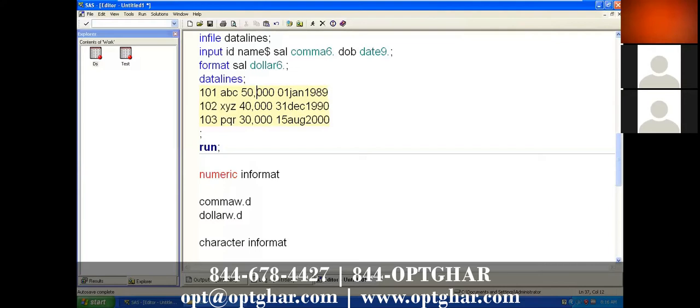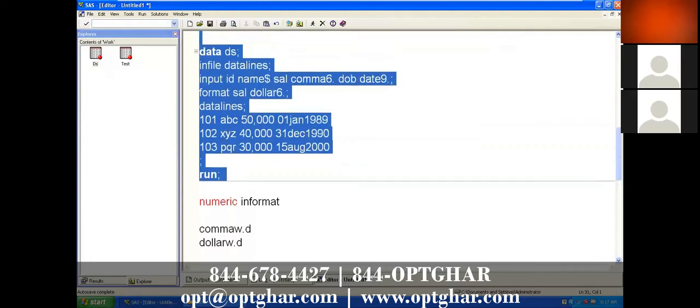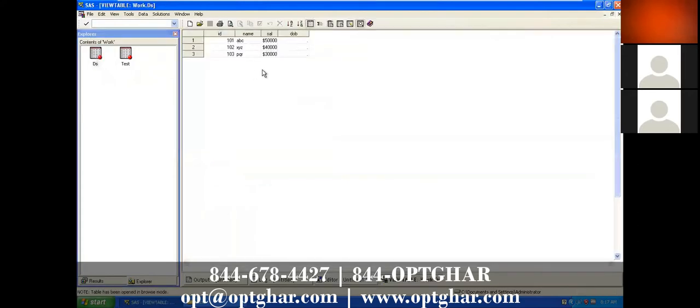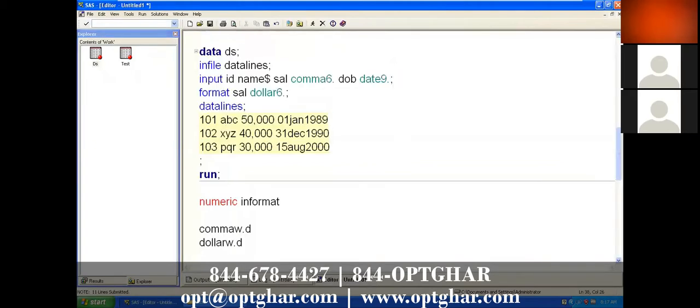But for the dates, if you use an informat, what numbers will come? If you open the data set called DS, we are not even getting any numbers.